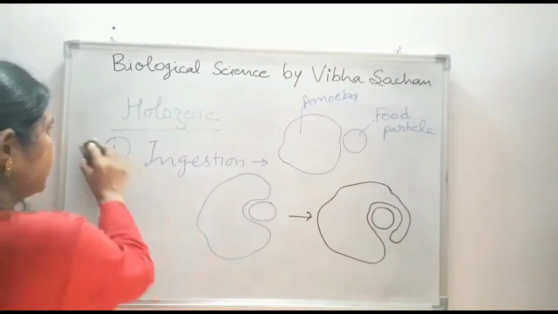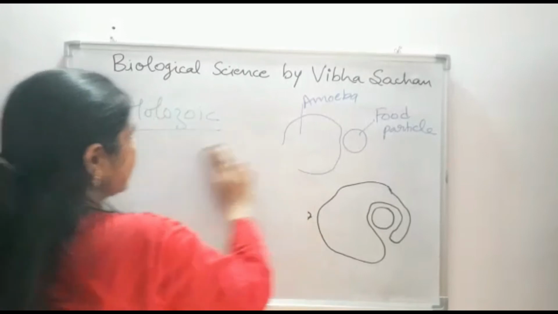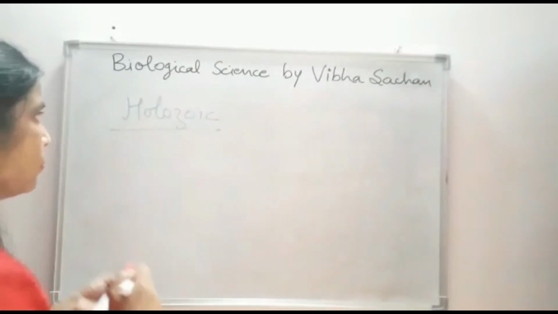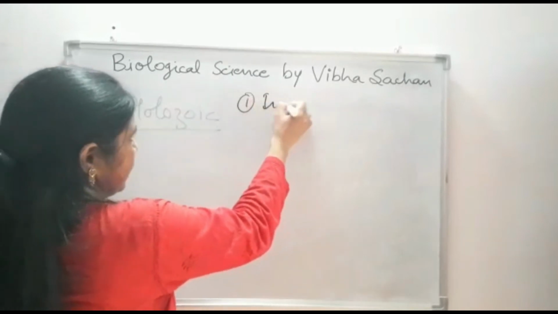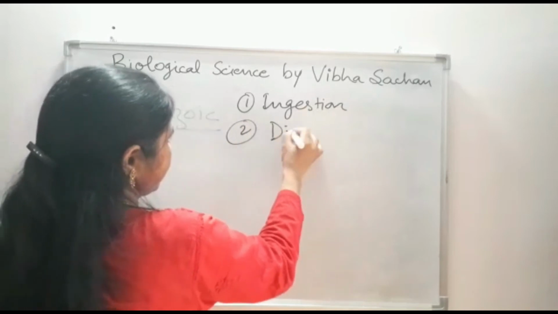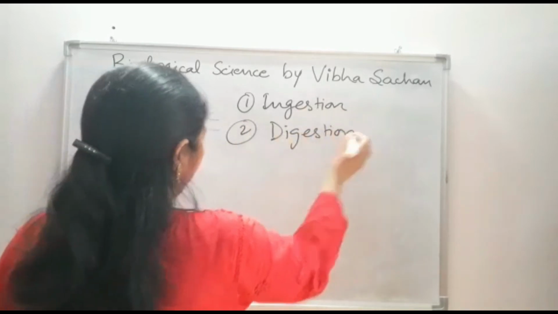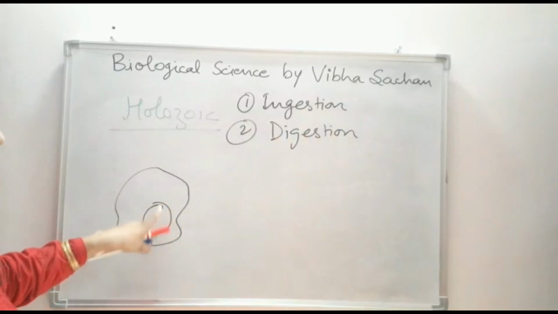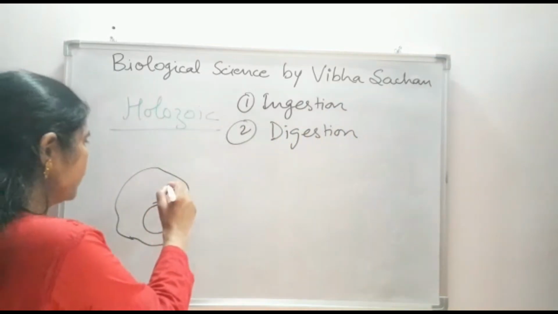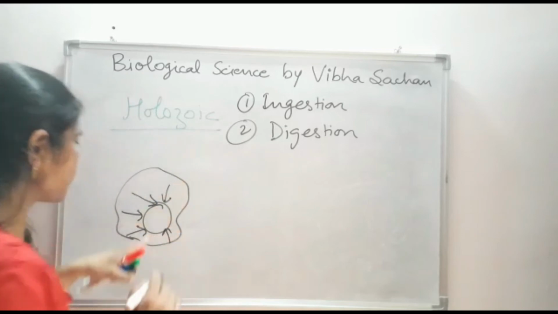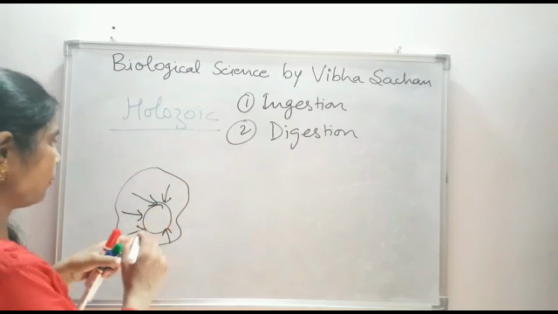After that, there is the process of digestion. That is the second part. First was ingestion and second is digestion. As this food goes inside the body of the amoeba, it secretes digestive enzymes towards this food vacuole, right?